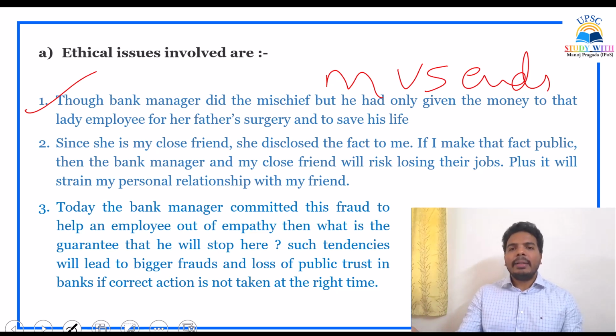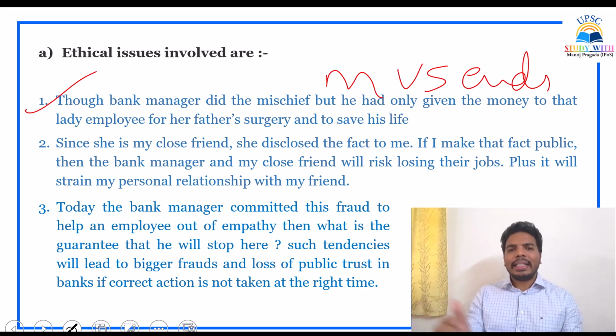He has taken money from someone else's bank account without informing him or noticing him. That customer has so much trust in the bank, that's why he has deposited that much money in the bank. So without noticing him, how can you do it? It is completely unethical. It is illegal.